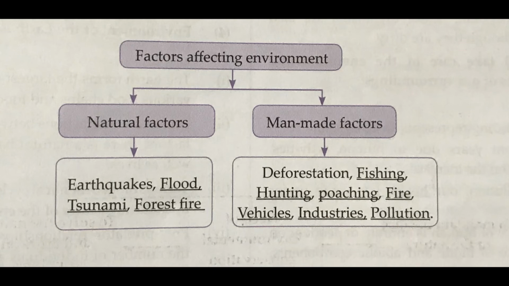Page number 38, factors affecting the environment. This chart is a frequently asked question, a very easy question to score. Natural factors include earthquakes, flood, drought, cyclone, storm, volcanic eruptions, landslides, etc. That means the factors which occur naturally. Next are man-made factors like deforestation, population explosion, overexploitation of natural resources, industrialization, urbanization, mining, etc.